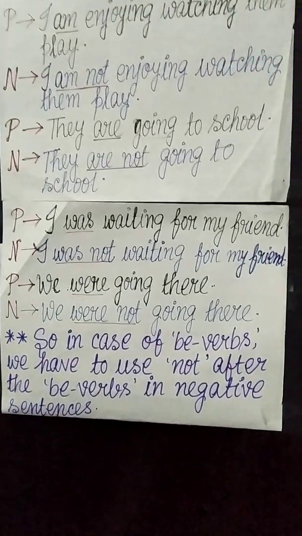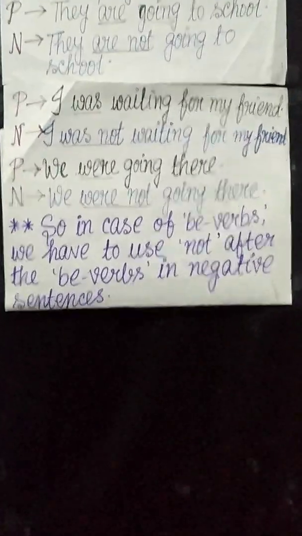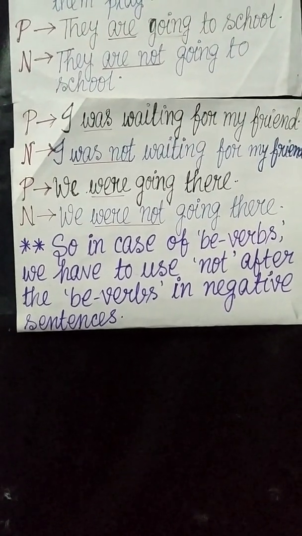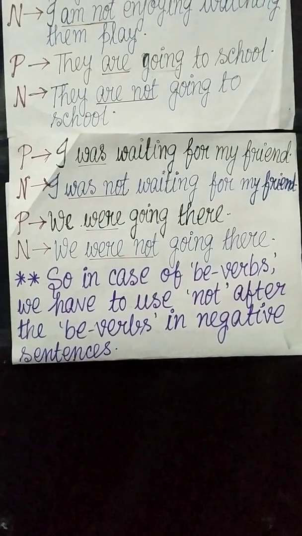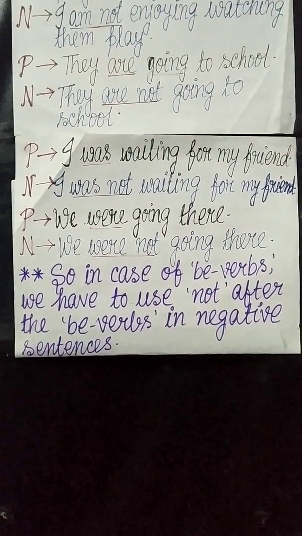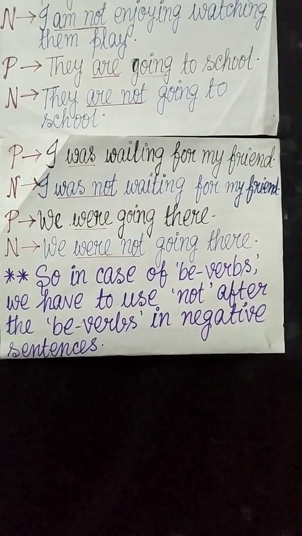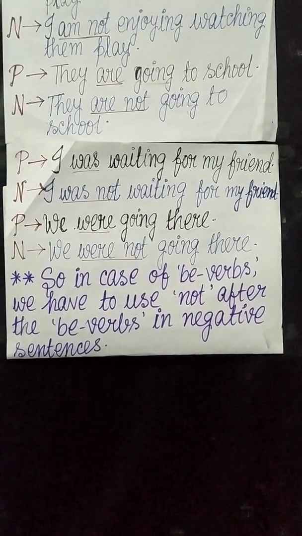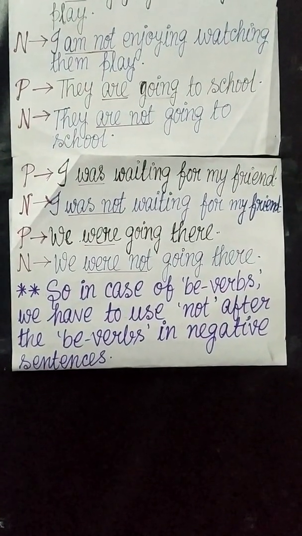Now I am coming to the next one, with the be verb was. I was waiting for my friend. So for negative, what can we do? I was not waiting for my friend. So we can see here again that by adding not after the be verb, we can easily make it a negative one.